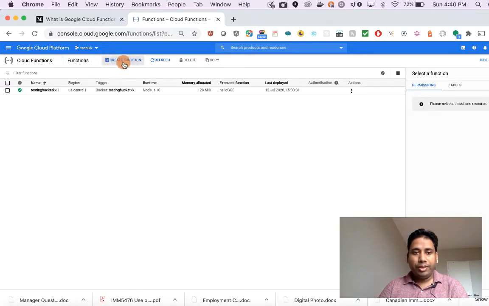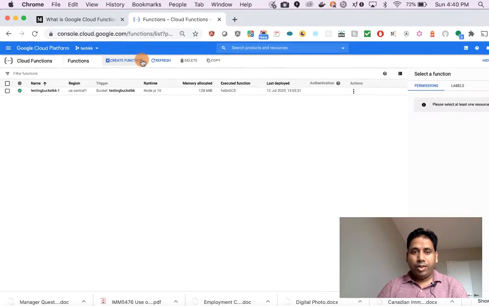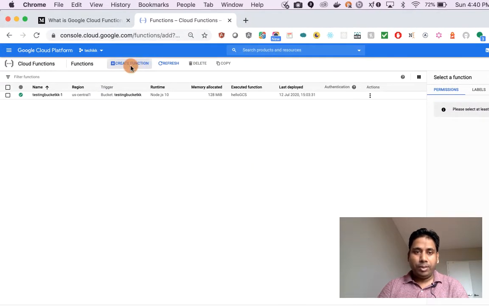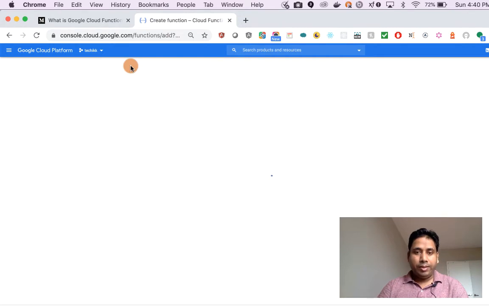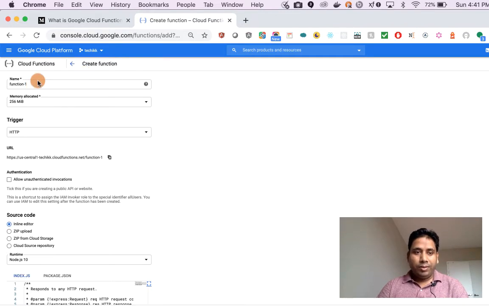Click on the Create Function button. Once you click that, it will open a screen where we can create our function. First, we have to provide a name for our function. Let's provide a name like learning code cloud with KK.